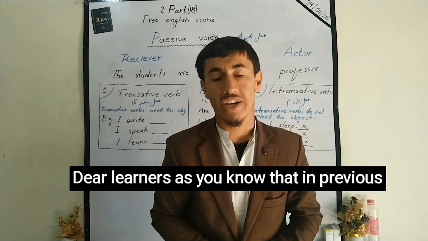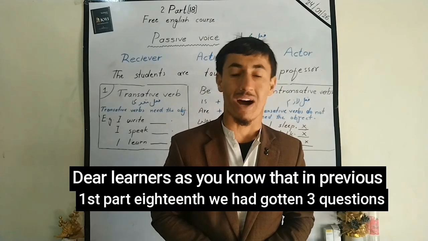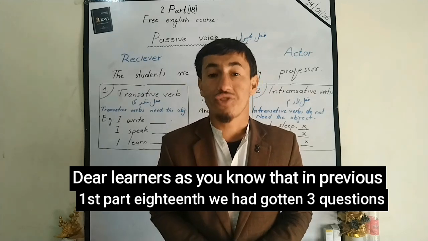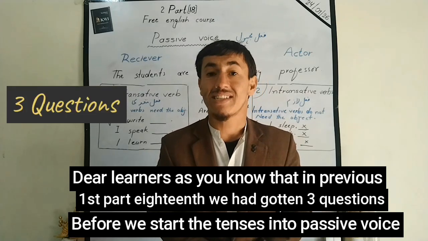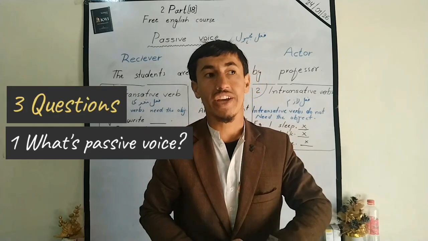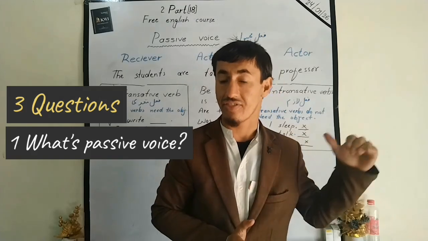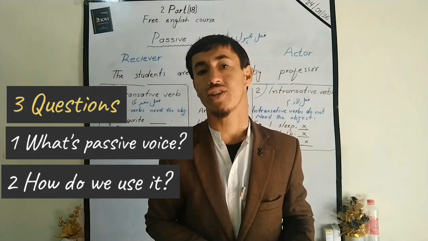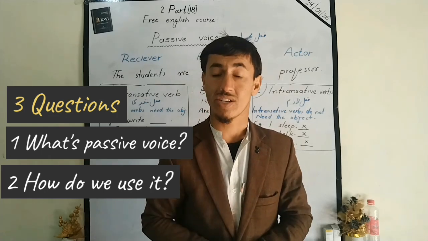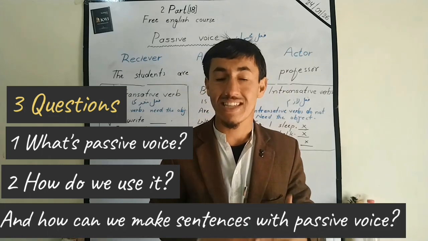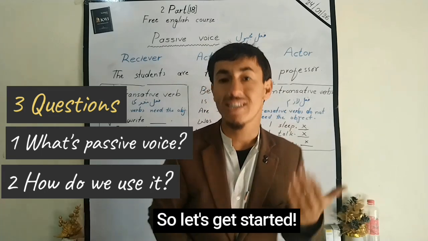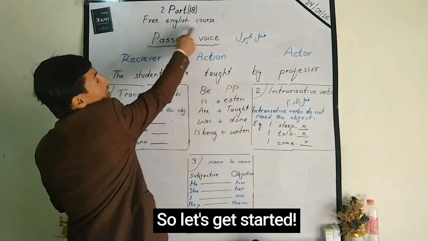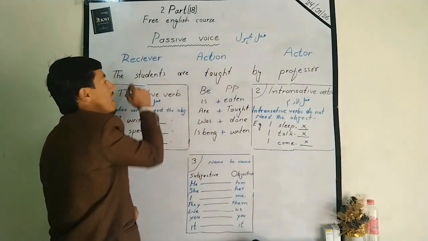Dear learners, as you know, in the previous part 18, we had got the 3 questions before we start the tenses into the passive voice. The first question, we learned about the 8 questions and their answer. And today we have the second question, that is how do we use it and how can we make sentences with the passive voice. So let's get started. For the English course, passive voice with majhul.